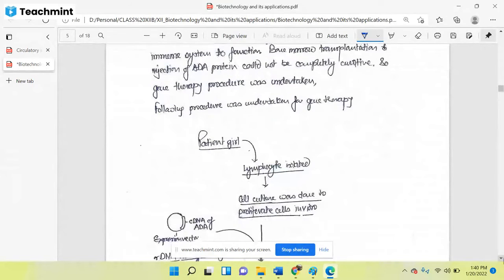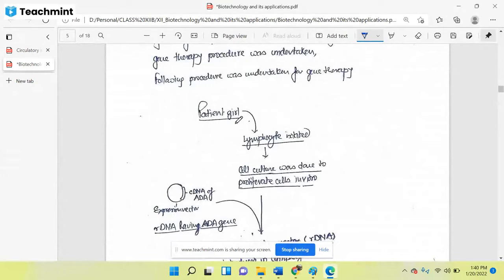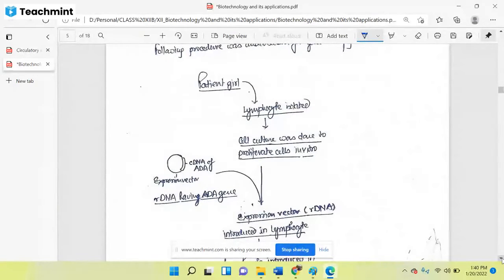Scientists isolated the lymphocyte cells of the patient. After that, they cultured them. I told you the meaning of cell culture. They grew the lymphocyte cells in a flask and proliferated them, increasing the number of the patient's lymphocyte cells.